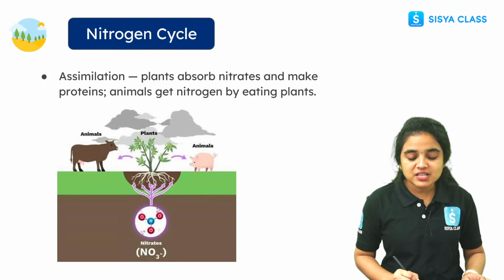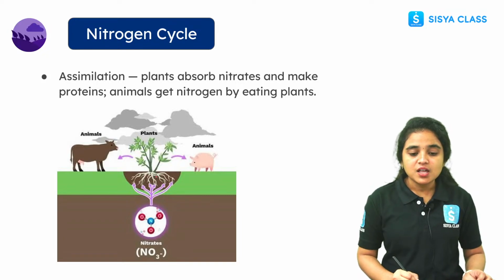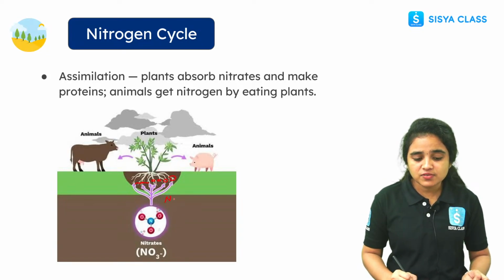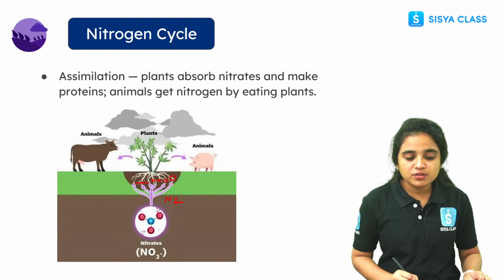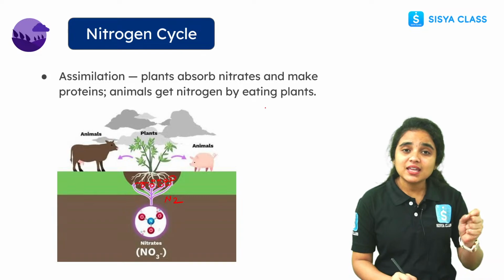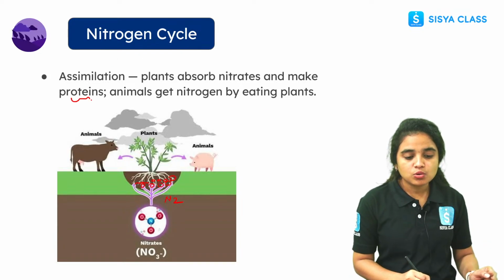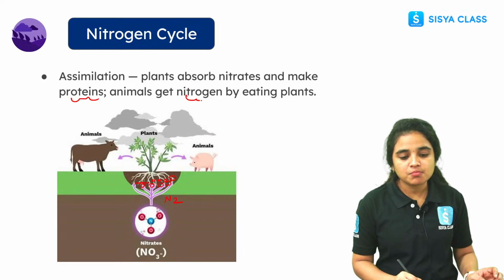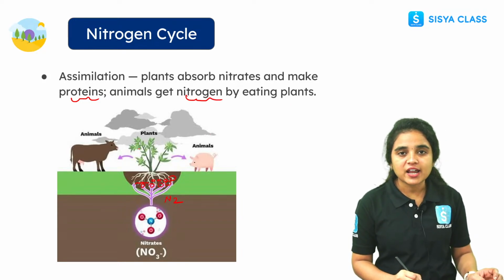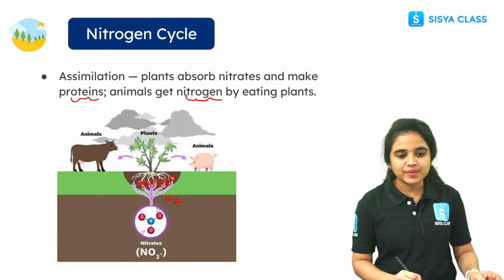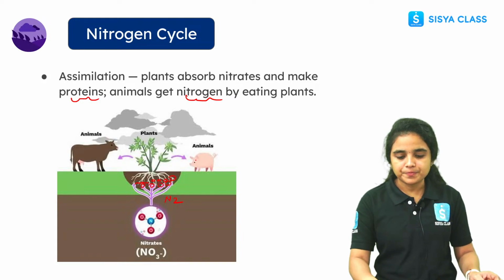The plants grown in the soil absorb nutrients with the help of roots. The nitrogen present inside the soil is absorbed with the help of roots. Okay, the plants absorb the nitrates and these nitrates make the proteins. So animals will eat these plants again. Animals easily get the nitrogen by eating the plants which got the nitrogen from the soil. So this is how the assimilation process happens from one organism to another.